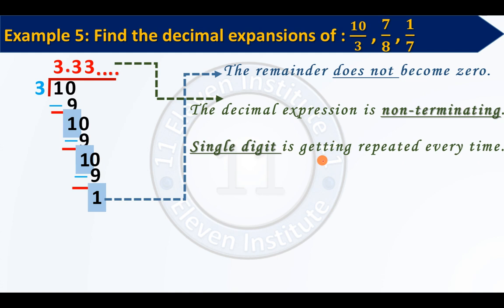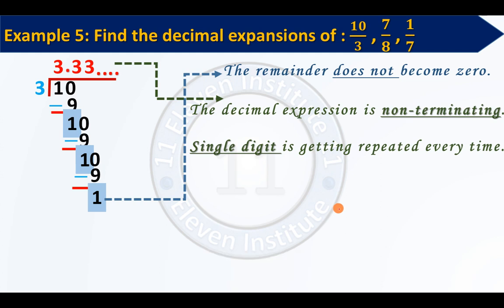Now it is not necessary that only one digit can get repeated. 2 numbers or 3 numbers can also get repeated. We will see that example also. But before that, I request you to please pause the video and write this much down in your CW, and please understand the logic. You do not have to do any color over here, just write simply. Please pause the video and write this down.